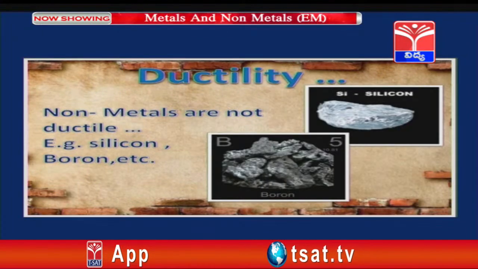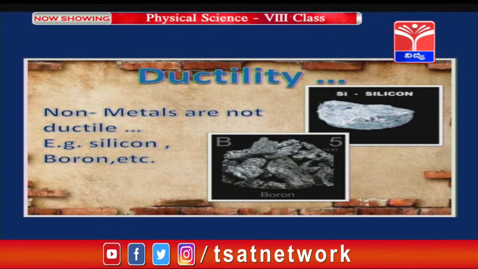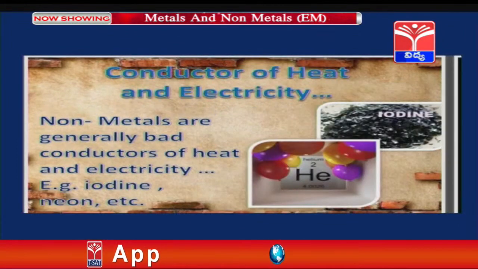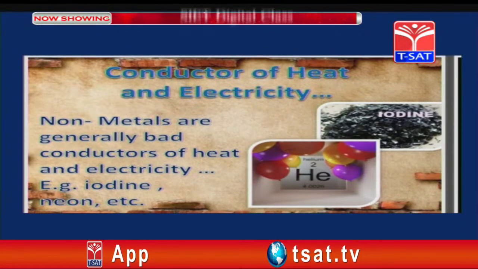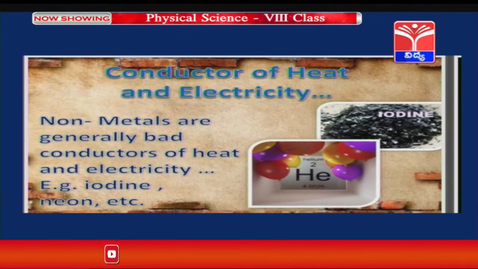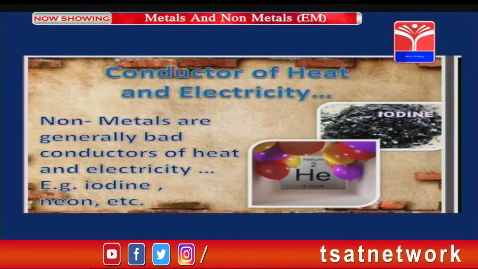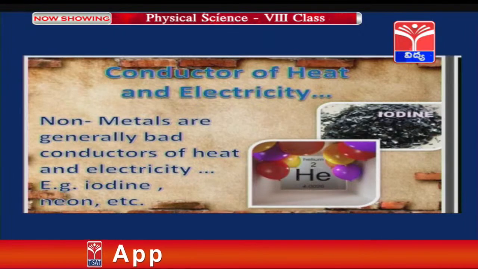And non-metals, they are not ductile also. What does it mean? They cannot be drawn into thin wires. Example, silicon, boron, etc. And apart from this, they don't even conduct heat and electricity. They are bad conductors. We can say that non-metals are insulators of heat and electricity. Example, iodine, neon, etc. So these are the physical properties of non-metals.